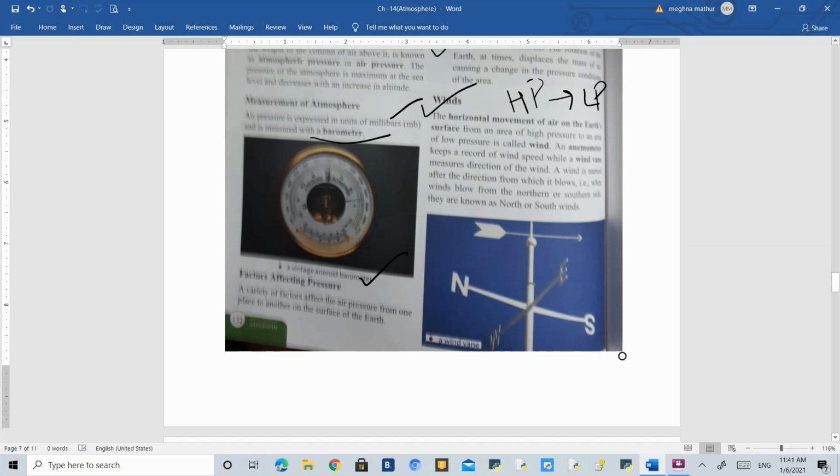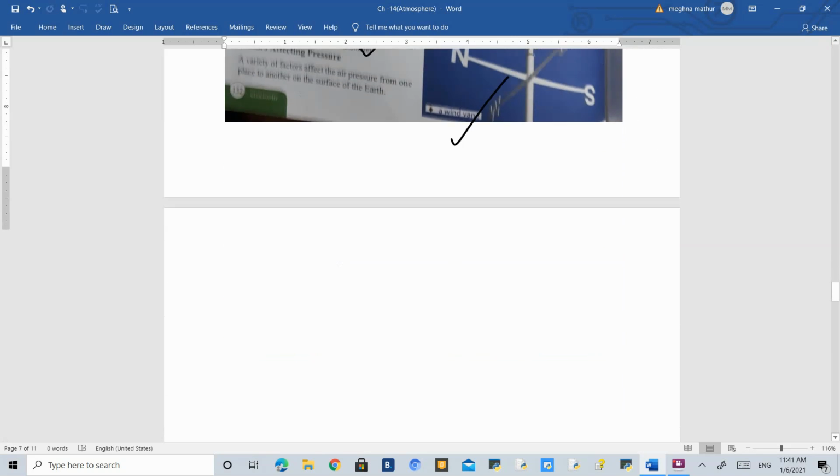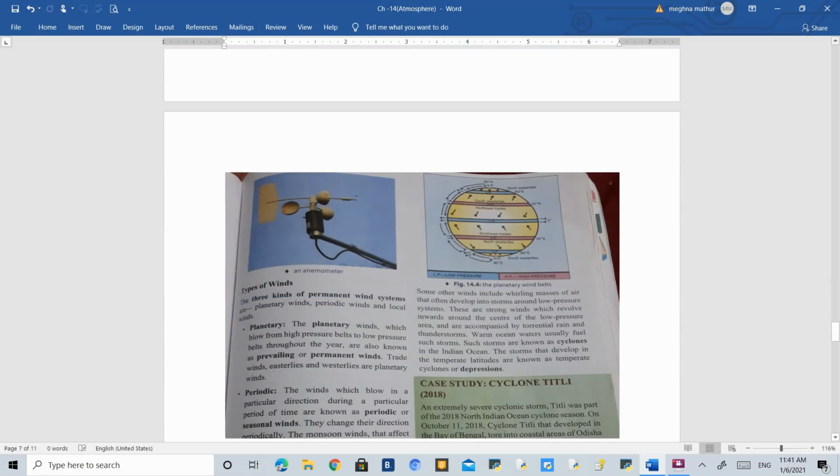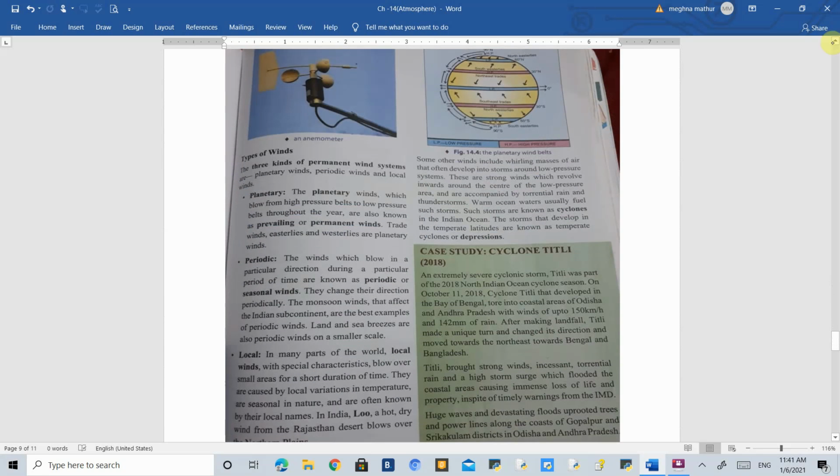Now, in order to ascertain the movement of the wind, in which direction it is moving, we use a wind vane. So that is one instrument. Another is the anemometer. An anemometer actually tells you the speed of the wind. So that is another kind of gadget which is used in order to know about the wind.